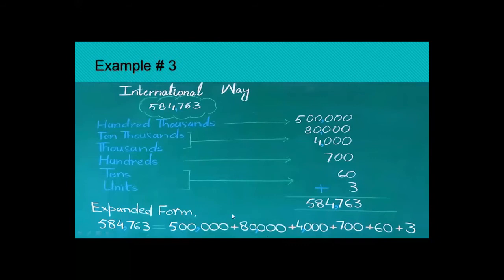Then next, 4 is at the thousands place. So how many zeros are there in 1,000? 3 zeros. You will write it like this. Then next, 7. 7 comes at the place of 100. How many zeros are there in 100? 2 zeros. You will write it like this. Then 6 comes at the place of tens, becomes 60, and 3. This is your expanded form. Now come to the next slide.